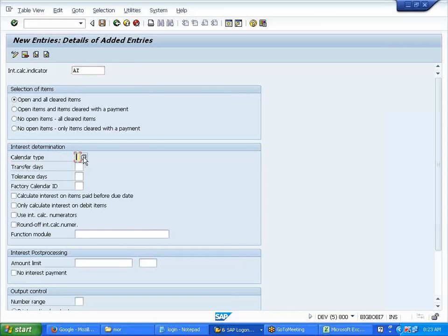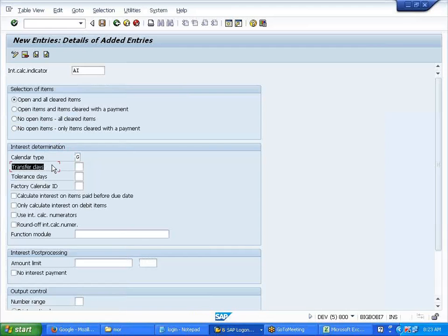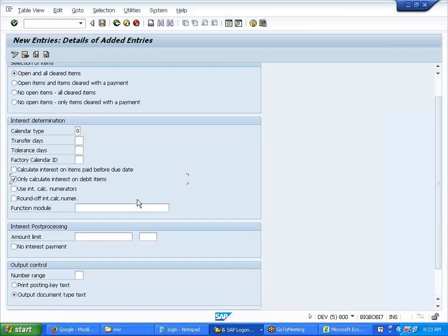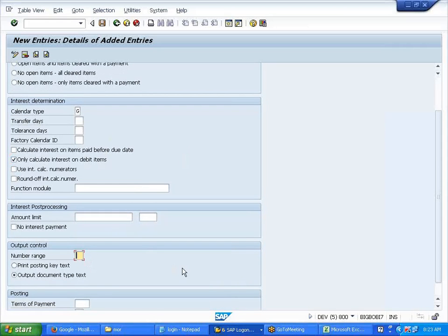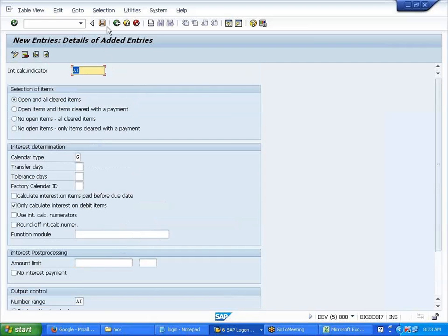Calendar type. What kind of a calendar? Same. 365 days. Transfer days, if you are giving any particular grace days. Here, 3 days on top of that, whatever days you give. Only calculate that was credit. This will be debit, right? Customer debit. Number ranges we defined, right? AI. Here this amount limit is same. Functionality. Okay. Enter. Save it.